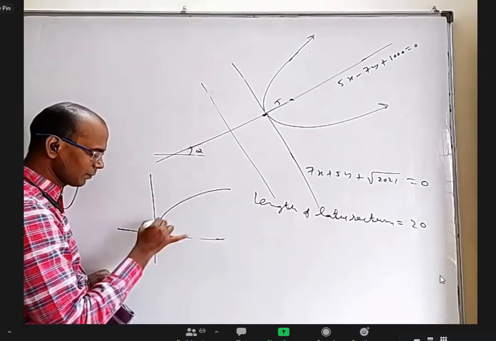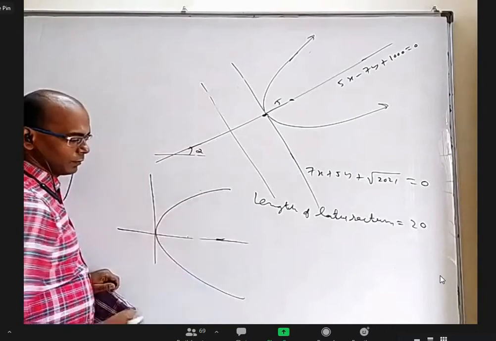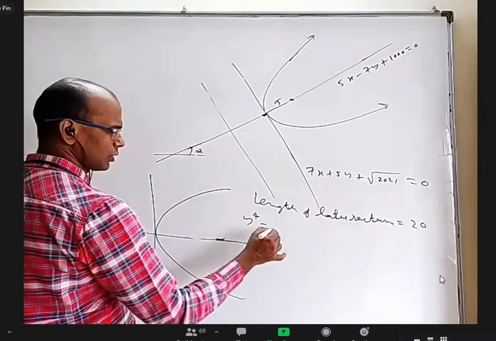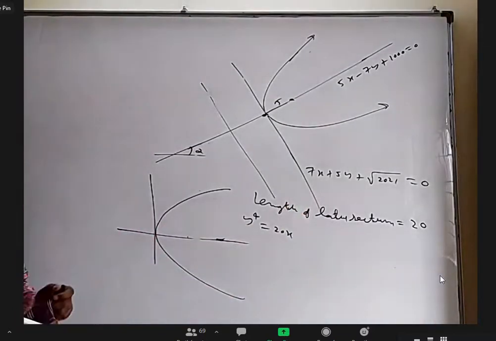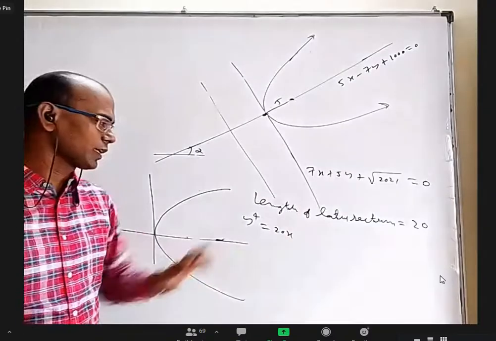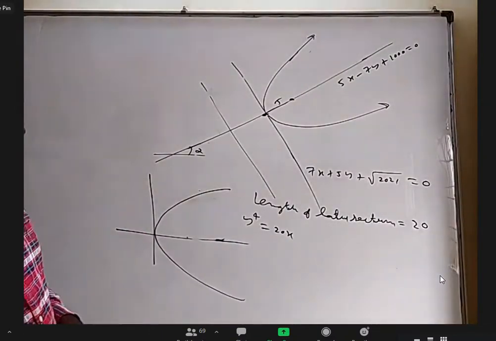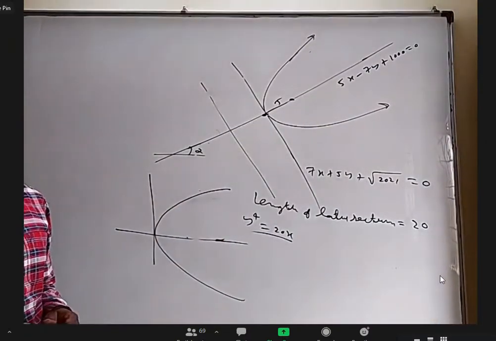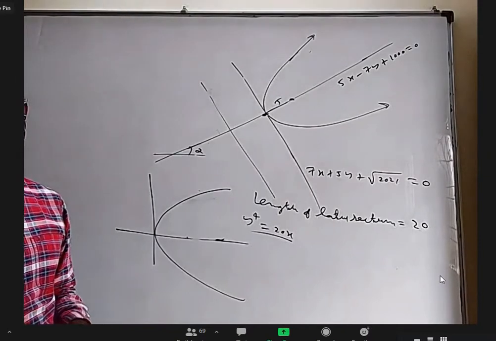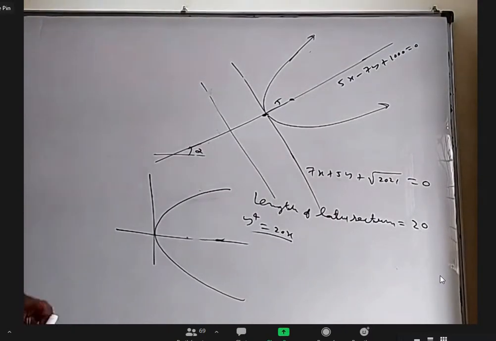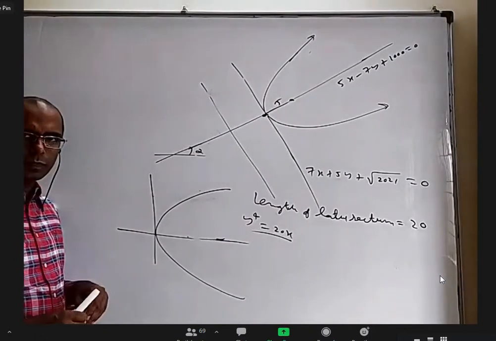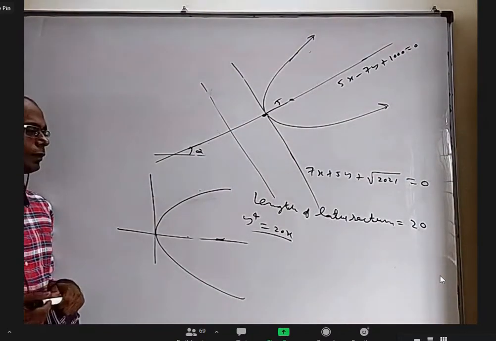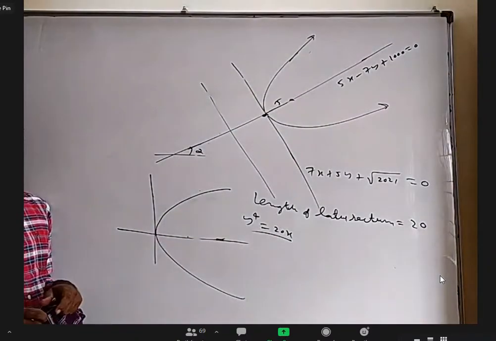Now, when I say there is a curve where y power 4 is equal to 20x, the equation is this. What can you conclude? How will you try to understand this equation from the figure? Sir, it is passing through the origin. That's okay. Yes. It is symmetric about the x-axis, because if I replace y with minus y, it's symmetrical, correct.